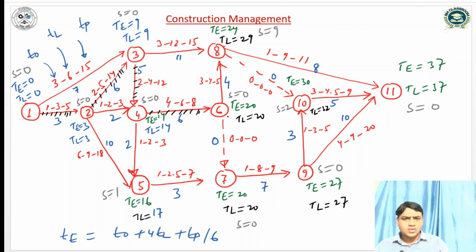Similarly 6 to 8, the slack value is 5, sorry, it is 5, but here the slack value is 0. So this event is also a critical event, and this is also a critical event. For event 9 the slack value is 0, but for event 10 the slack value is 2, so this is not a critical event. 9 and then 0 and 0, so 11. So this is the critical path. The critical path is 1 2 3 4 6 7 9 11.